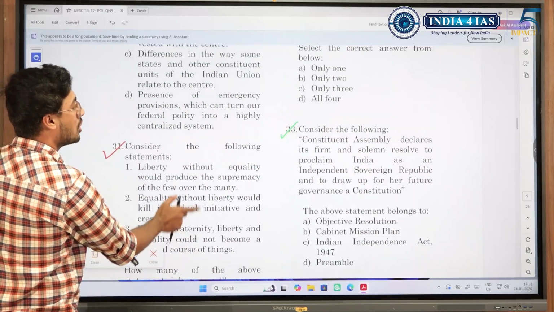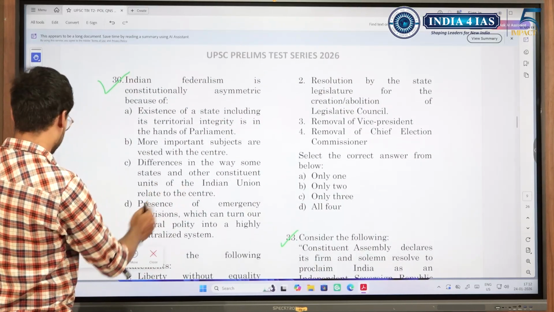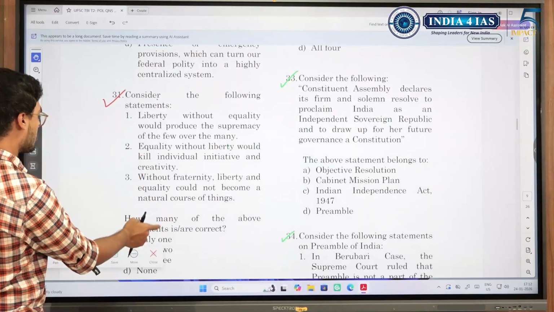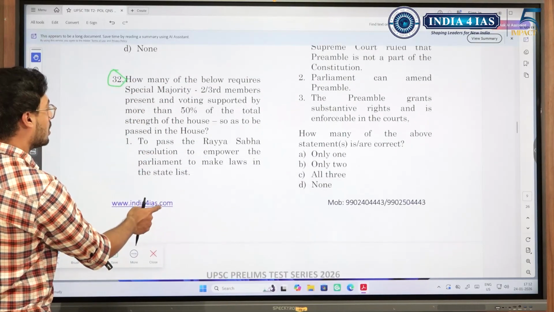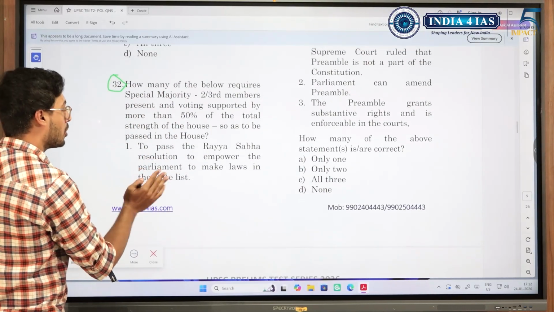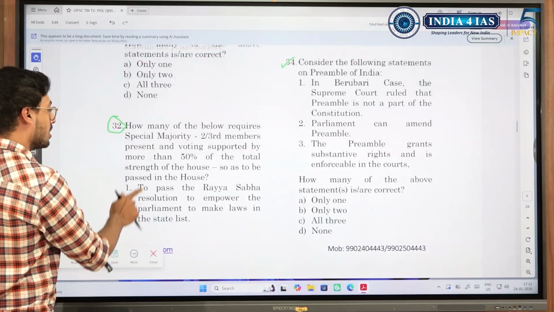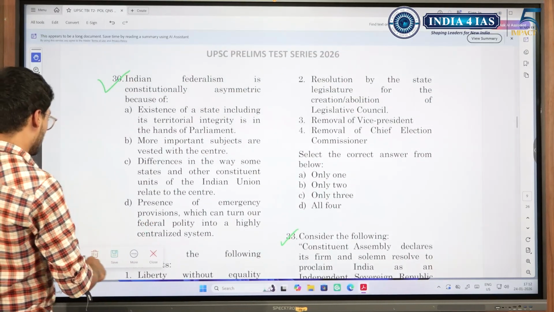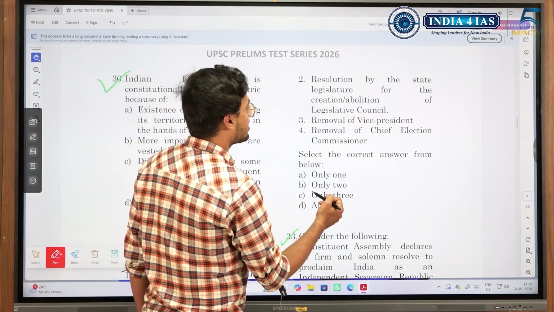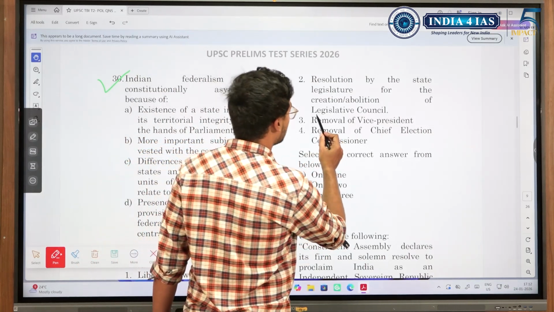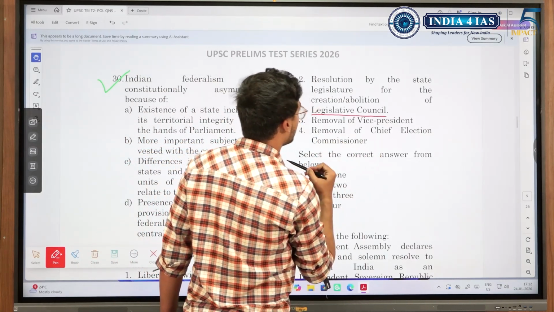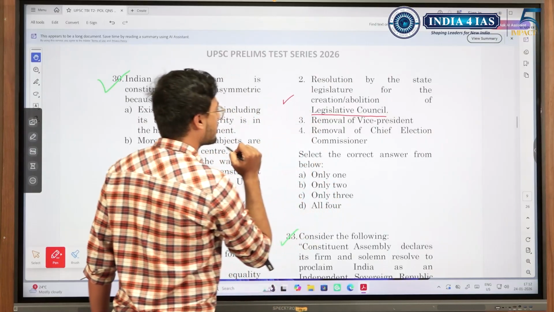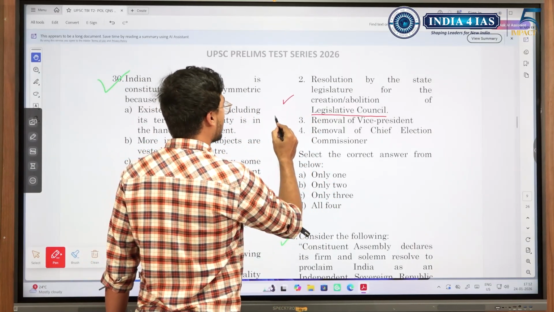So in which of these following cases do we need special majority? Okay, what was the first option? To pass Rajya Sabha resolution to empower the parliament to make laws in the state list. Yes, it requires special majority. Resolution by the state legislature for creation or abolition of legislative council. Yes, it requires.